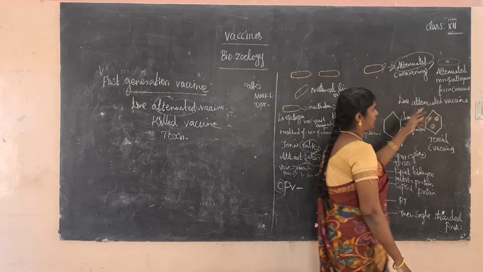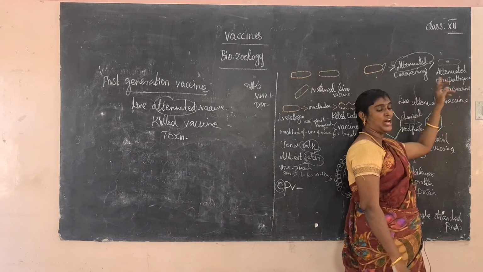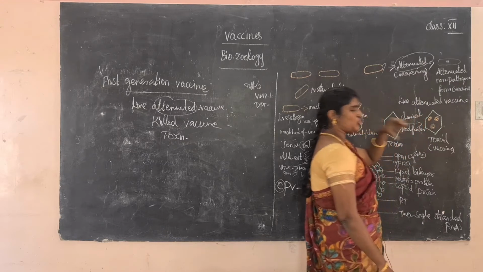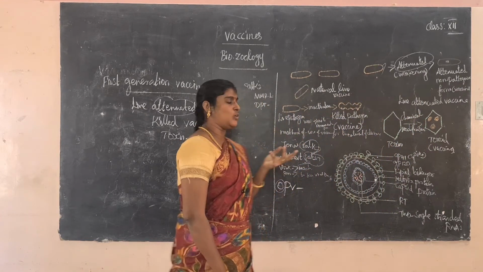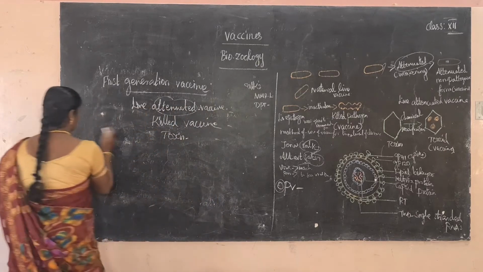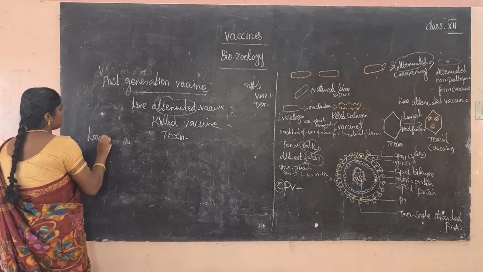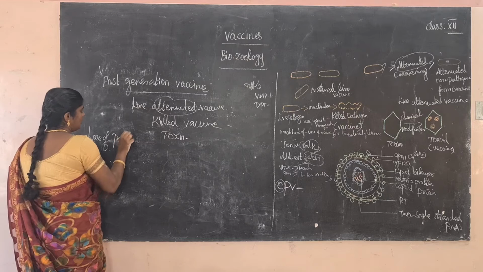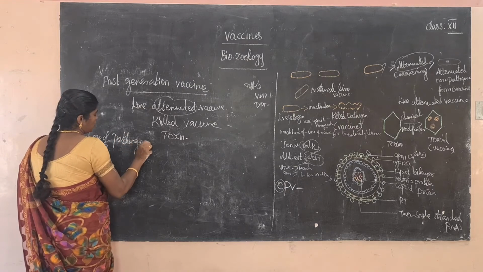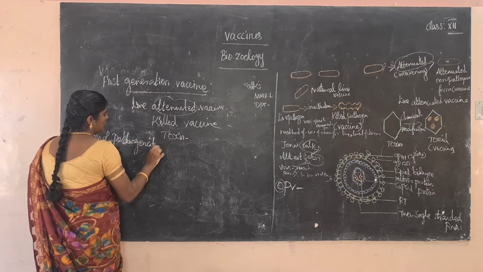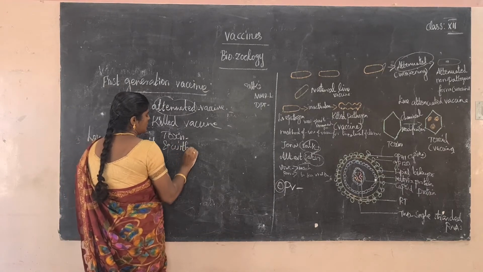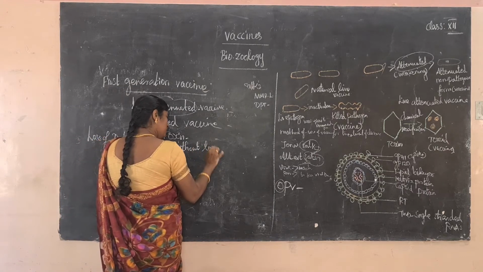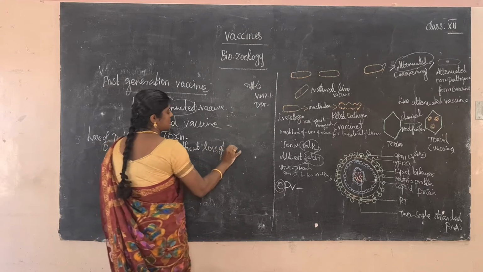We introduce the microorganism or its parts, but with loss of pathogenicity.